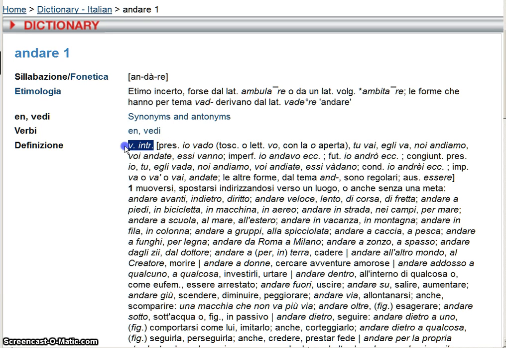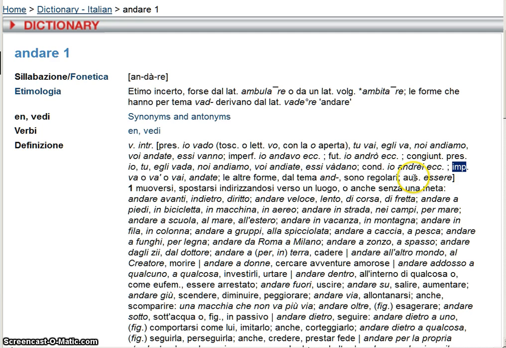Again, verbo intransitivo, we follow imperfect, future, subjunctive, present subjunctive, conditional form. They are irregular. If they are reported, it's because they are irregular. Imperfect subjunctive, imperative subjunctive, and then it says other forms with the stem and are regular.